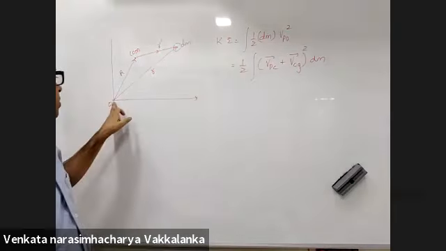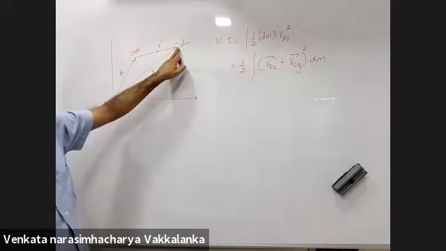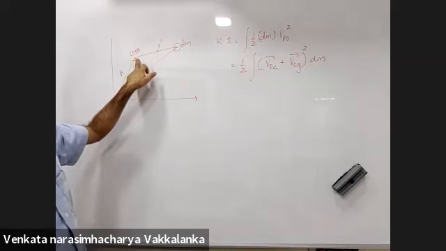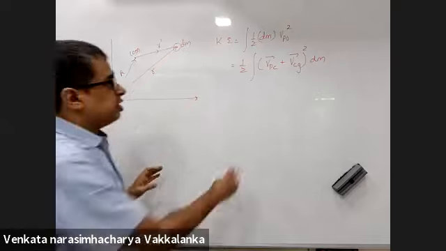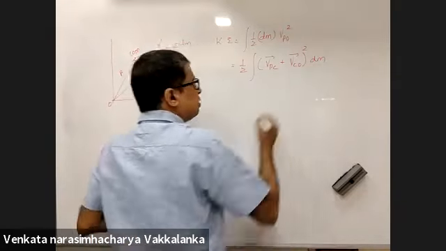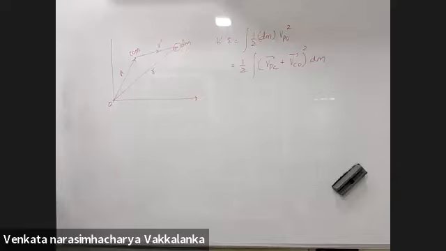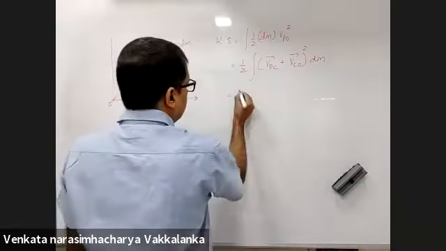Velocity of point P with respect to O, I wrote as velocity of point P with respect to center of mass plus velocity of center of mass with respect to ground, which is O. Is it clear? Yes, sir.